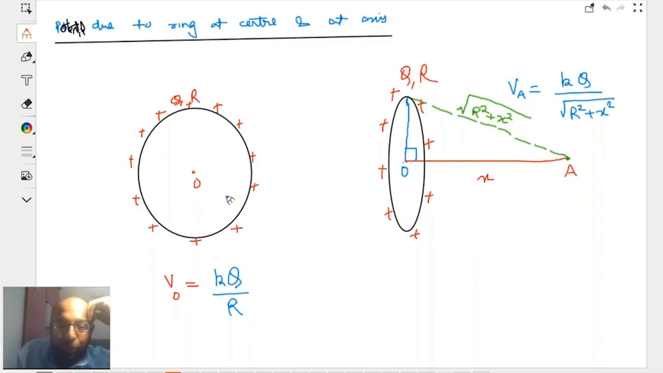So, potential due to ring of charge at center is KQ by R. Why no integration? Because all the charges are equidistant from the point. And moreover, my dear kids, in this case, it's a scalar sum, so there is no need to take care of directions. Therefore, there is no need for integration here. In first case, it's at the center of the ring. In second case, it's on the axis of the ring.